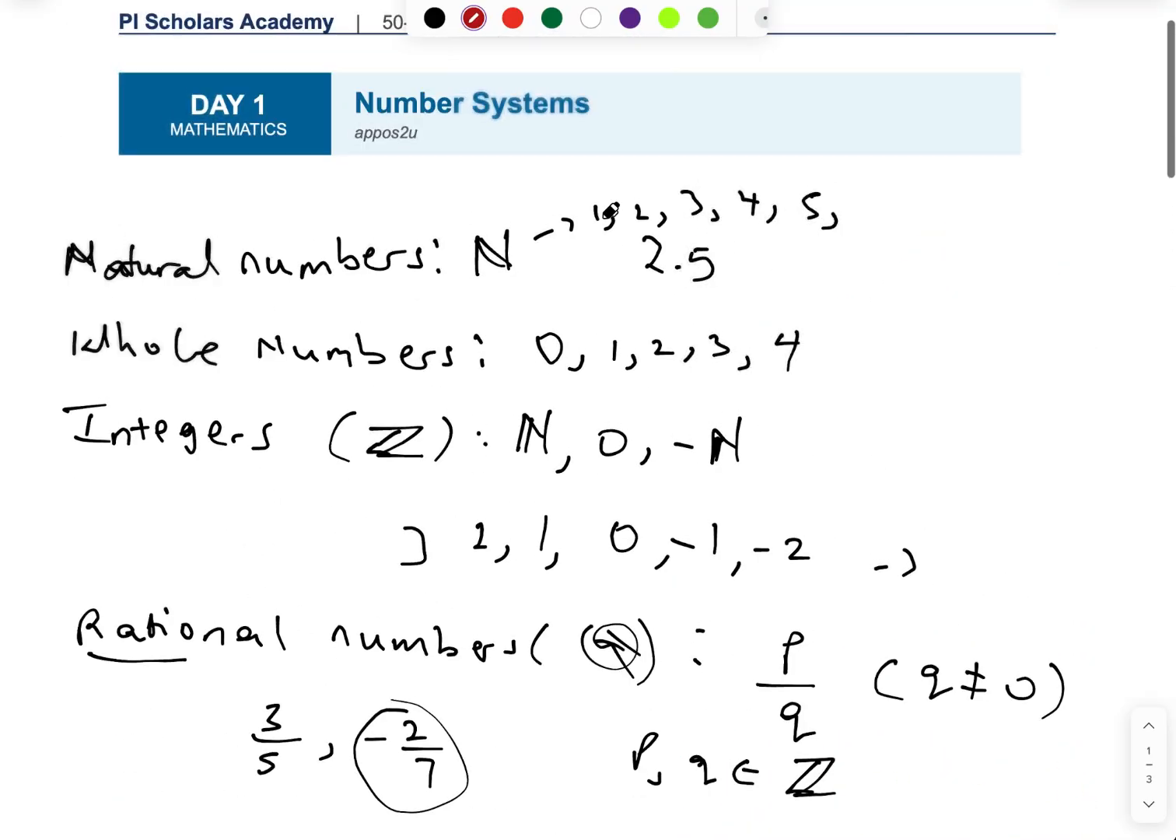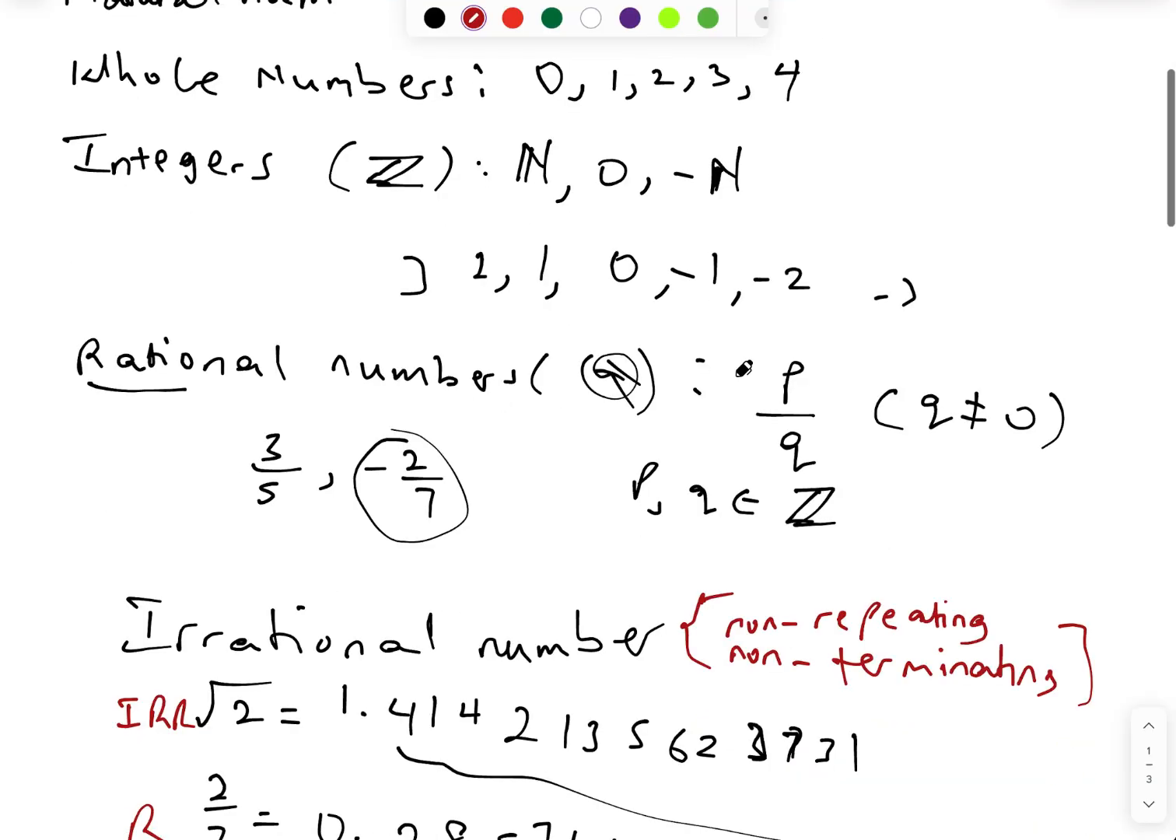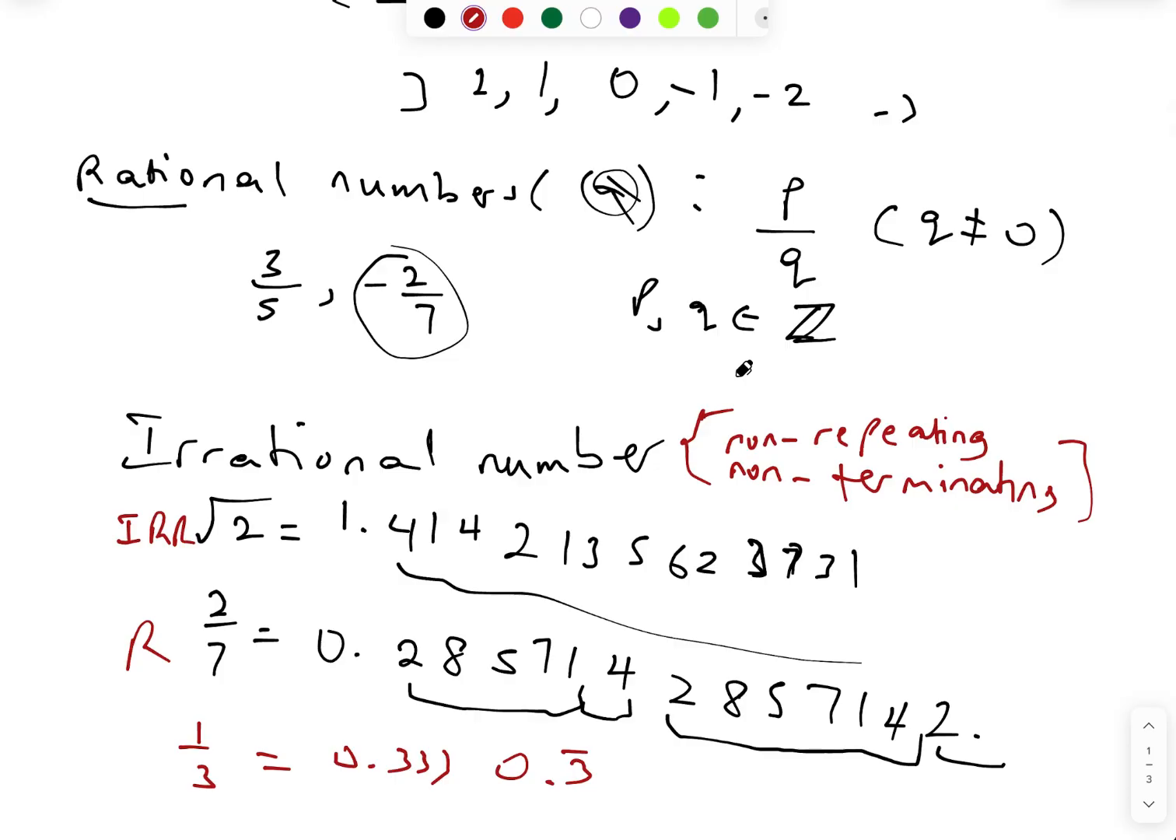Starting from natural numbers, you should know what your natural numbers are now. Those numbers that you use to count. Whole numbers, numbers that you use to count, including zero. Integers include all the natural numbers with zero and their negative values. Rational numbers, any number you can express as a fraction, p over q, such that p and q are integers and q cannot be equal to zero. So those are rational numbers.